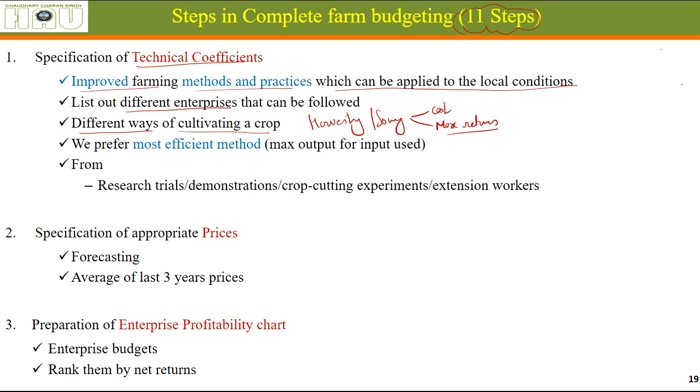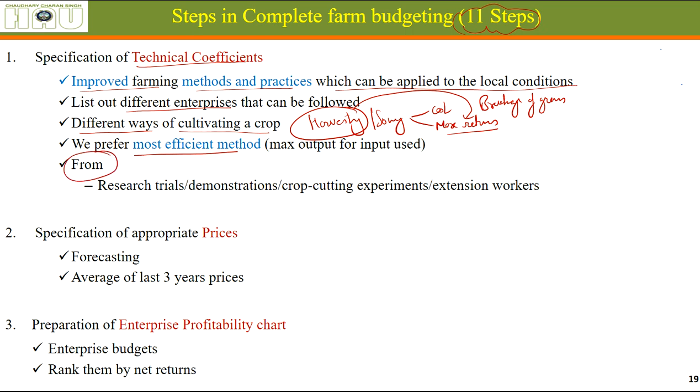Better machinery can reduce the breakage of grains. Alright, we prefer the most efficient method. We are looking for the best possible method which costs less and gives us the maximum output.